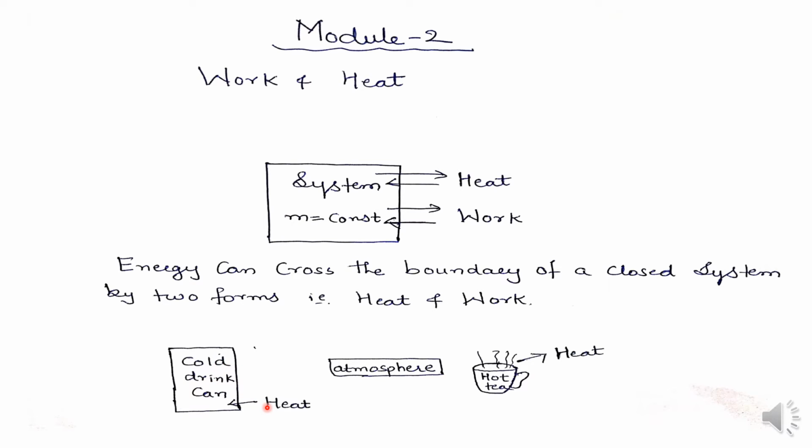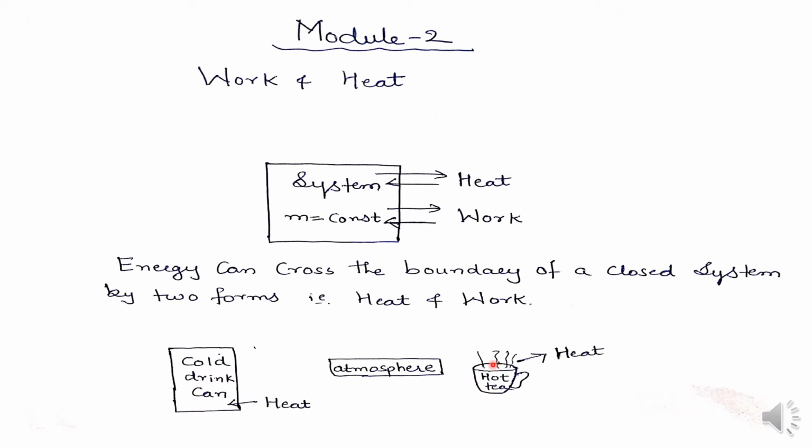For that reason, it eventually warms up, meaning after some time it gets warm. The heat will be continuously transferred until thermal equilibrium is established. That means when this temperature and the atmosphere temperature are the same, heat transfer stops.